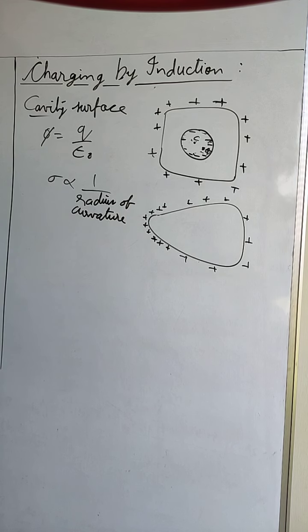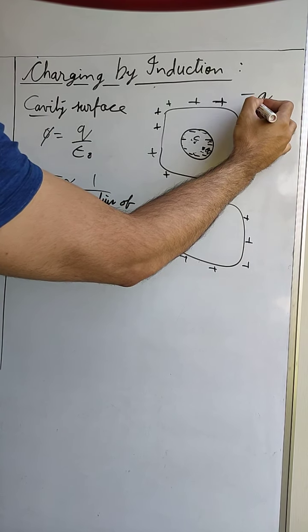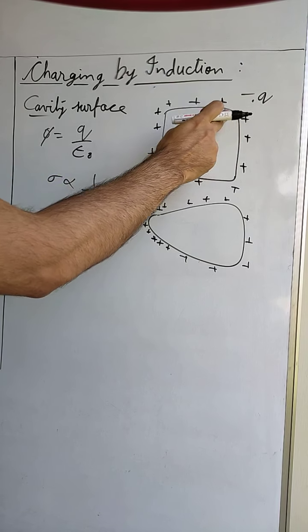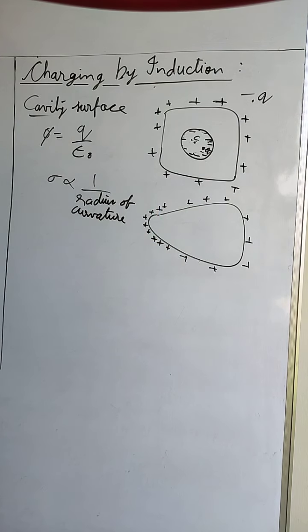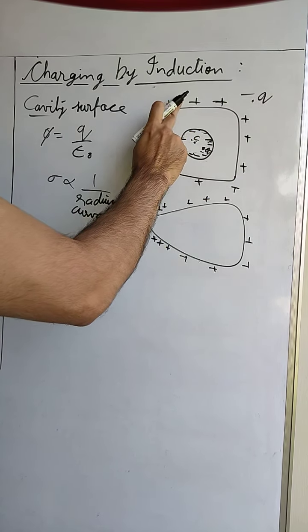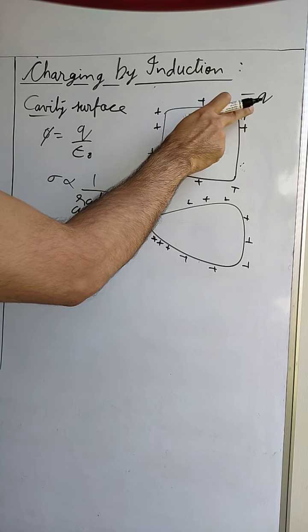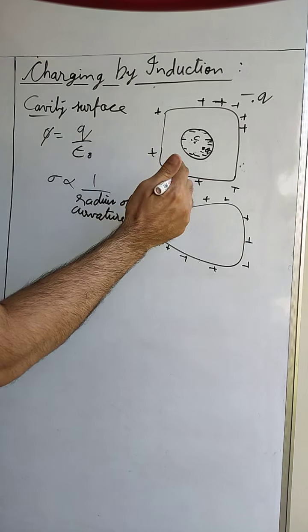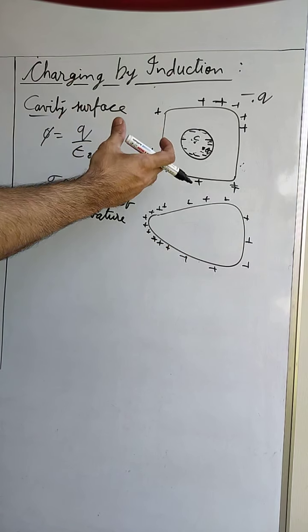Now suppose we bring an external charge close to the body. If an external charge is brought close to the body, it will only affect the outer distribution. For example, if we bring a minus q charge close to the body, this minus q charge is not going to affect any charge inside the cavity, it will only affect the positive charge on the outer surface. So more positive charge will be attracted towards this. The charge density near minus q will increase and the charge density away from minus q will decrease. So this is the process of induction on a regular metal surface, on an irregular metal surface and on a metal surface with a cavity.